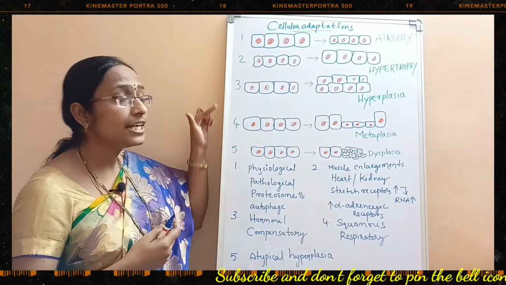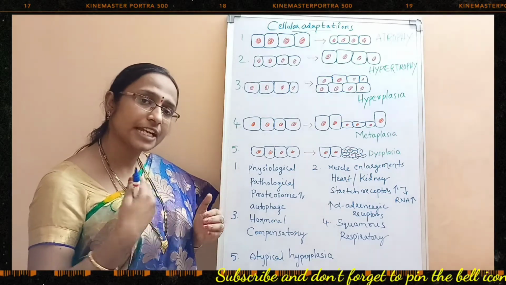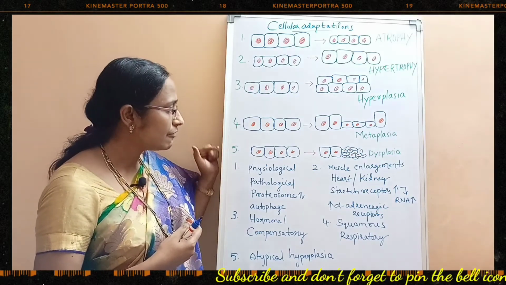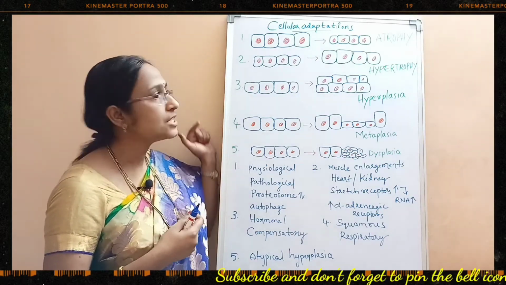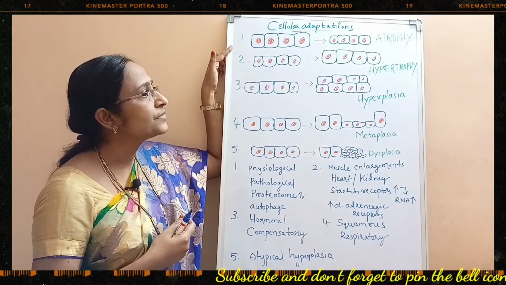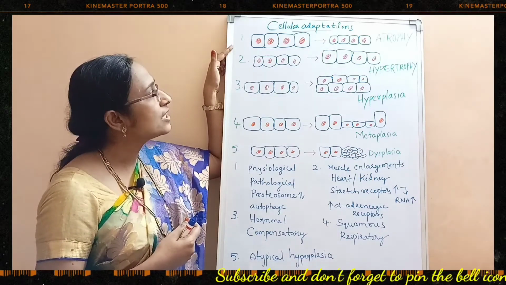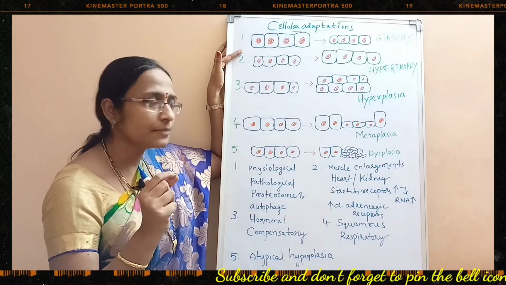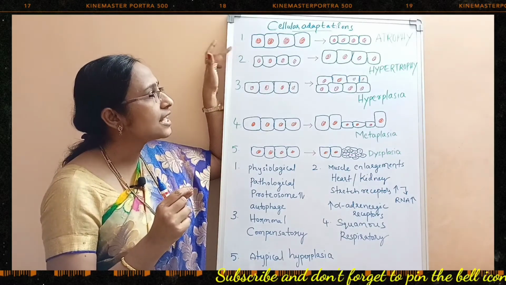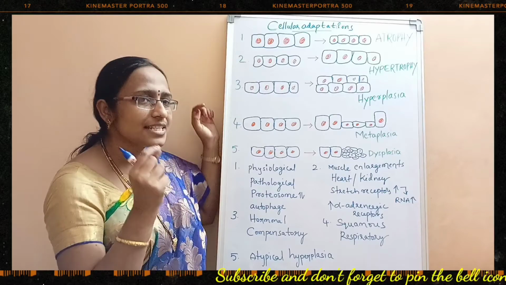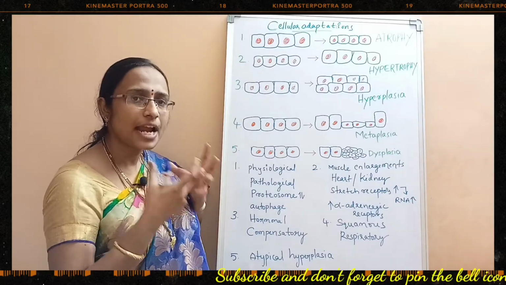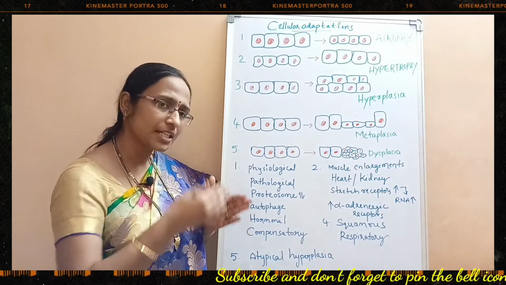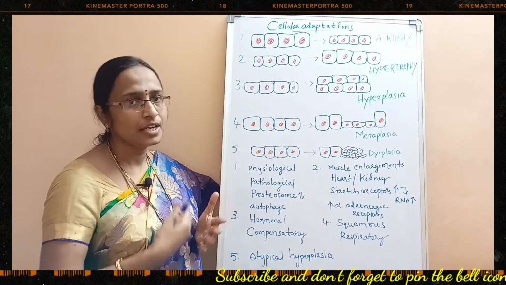Now we have different types of adaptations. There are different kinds of cellular adaptations. Here I have listed 5 types of cellular adaptations. The first one is atrophy. You can see very clearly that initially the size of the cell is very big. Slowly the size of the cell is reduced and the cells become smaller. This is called atrophy. That means the cell size is reduced, and at the same time the tissue size is also reduced.